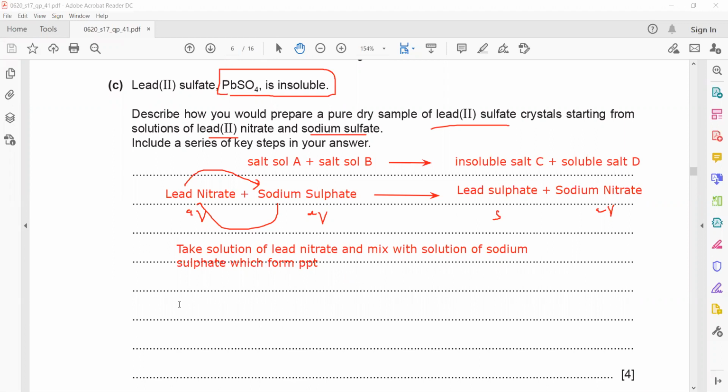Then we filter, because that precipitate is lead sulfate.